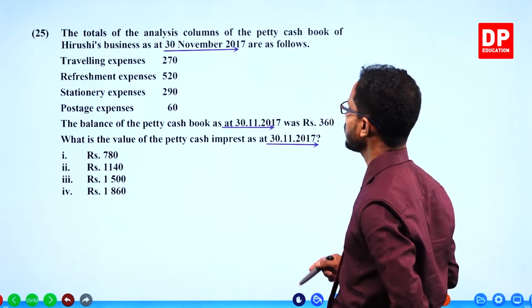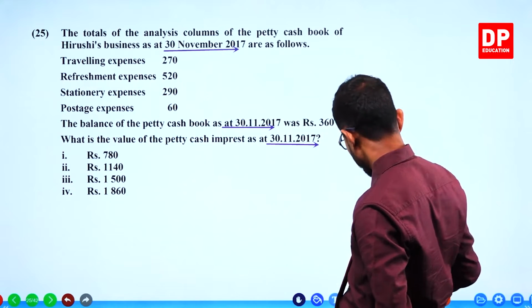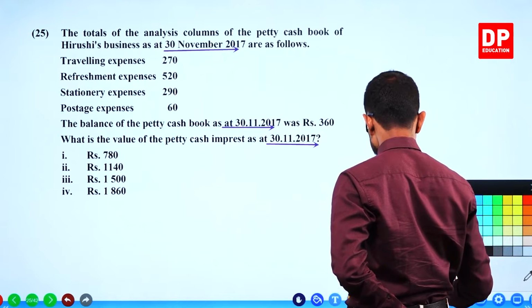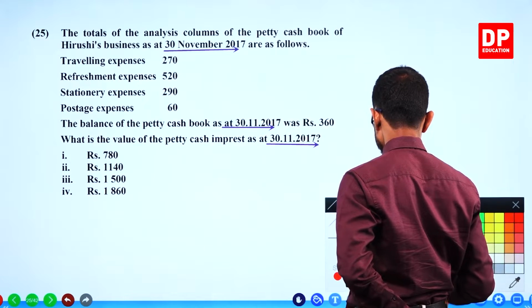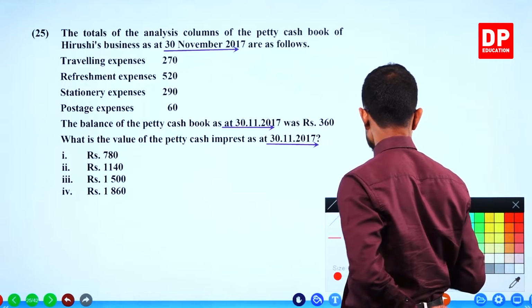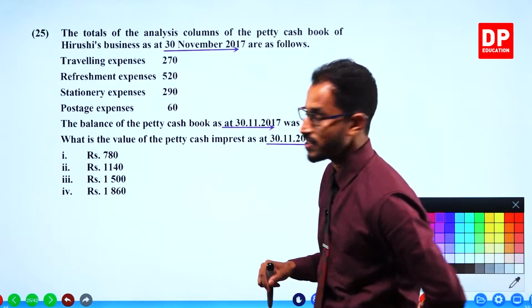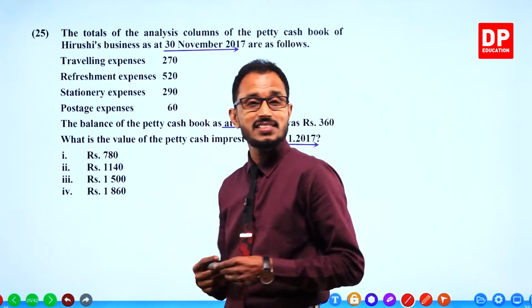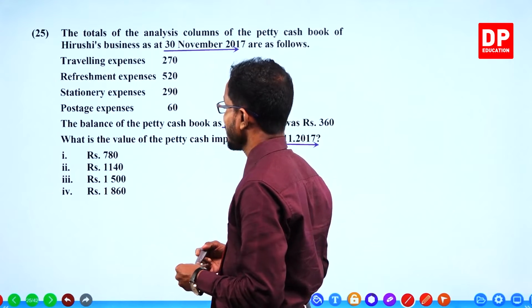Again, 30th November. Why are they giving the same date? Because it's a simple thing.